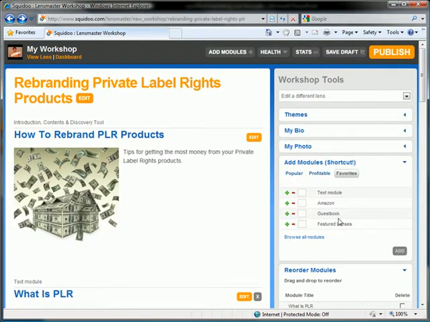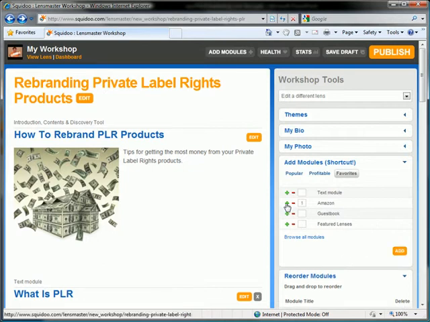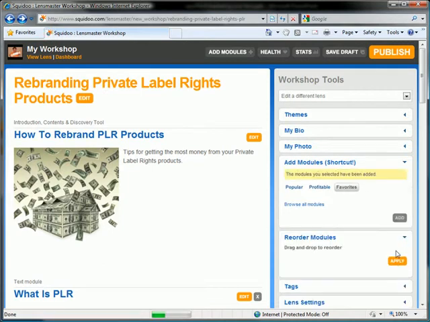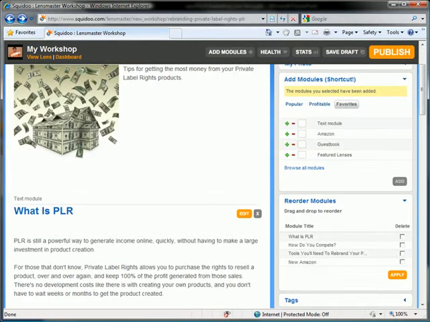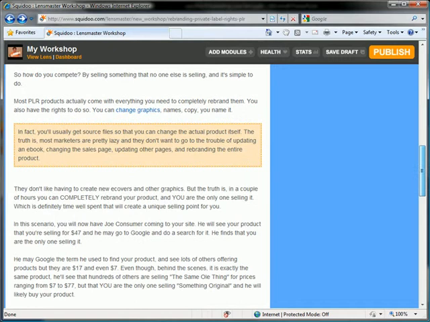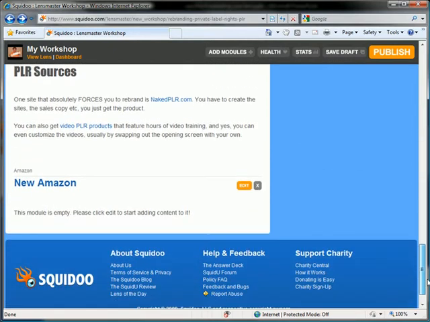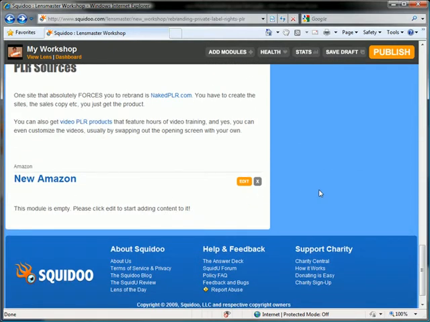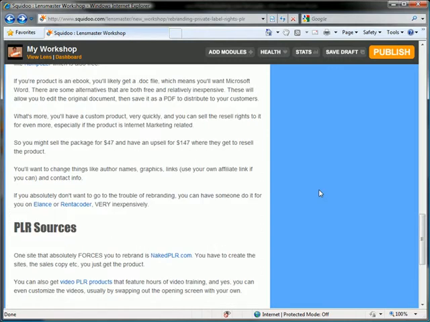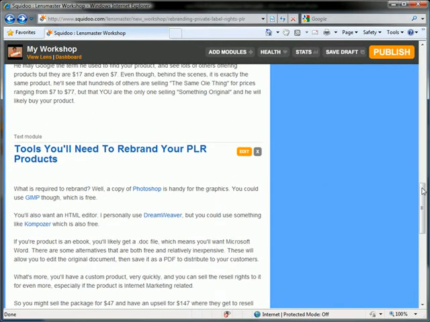Some of the more popular modules, Amazon is one of those. And so in the Add Module section, usually it shows up here. I'm going to click the plus symbol, and a 1 shows up there showing how many Amazon modules I'm going to create. And I'll click Add. Now, once that's put in, you're going to see it at the bottom here. New Amazon module.